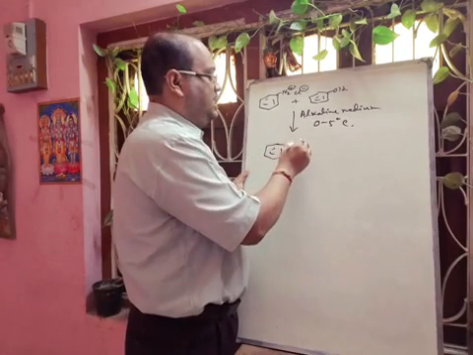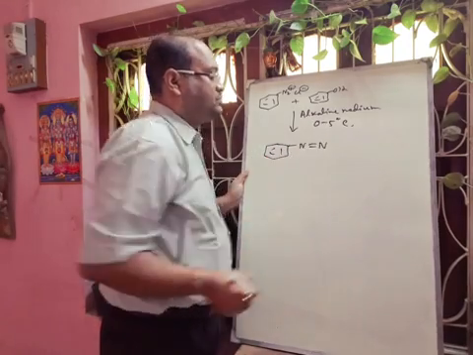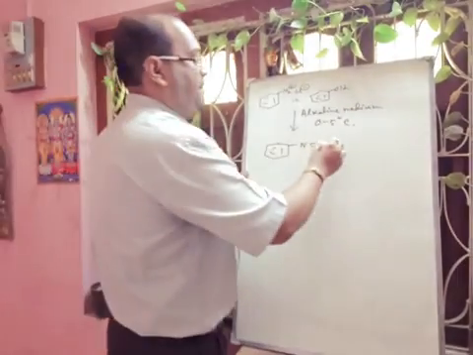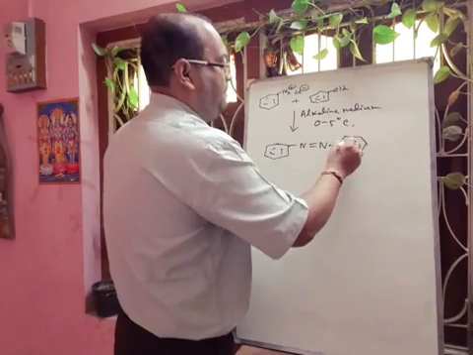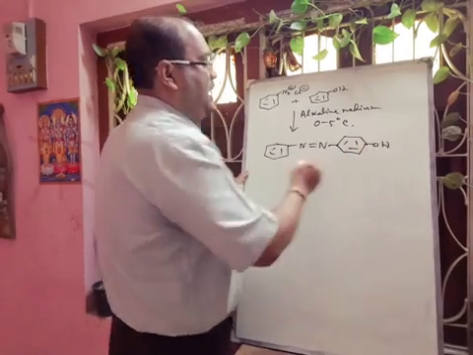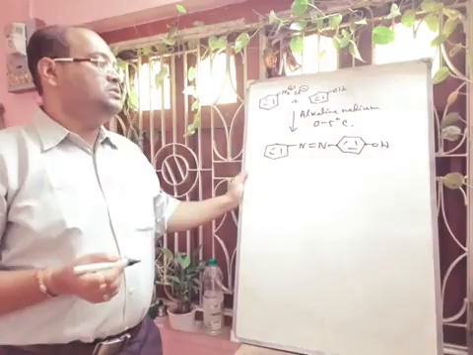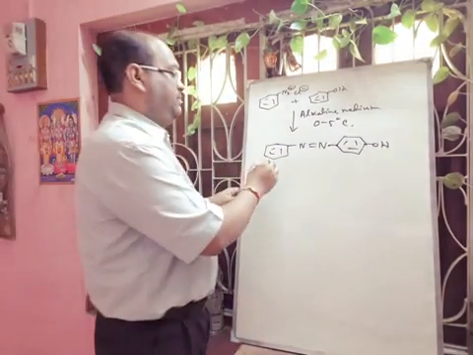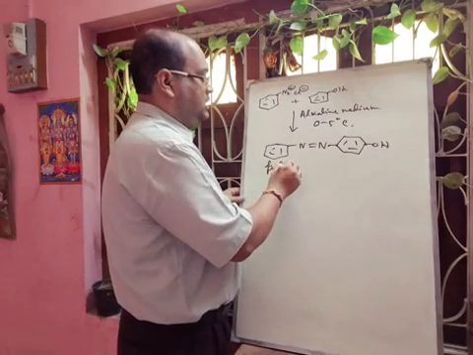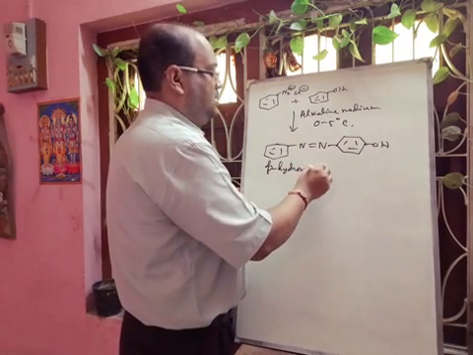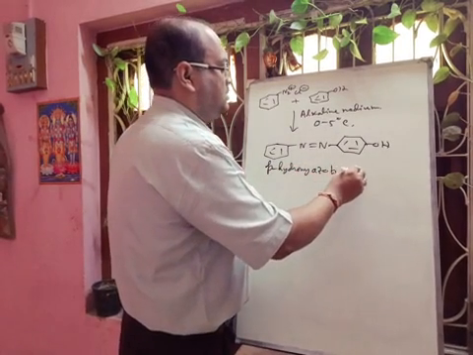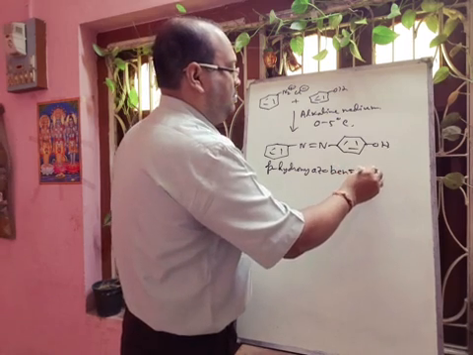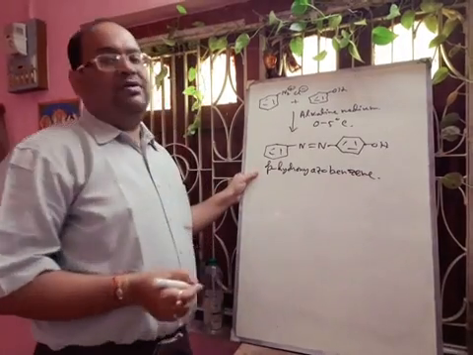Then we will get the coupled product here, with the N=N group, and this compound is called para-hydroxy azobenzene. And this compound's color is orange.